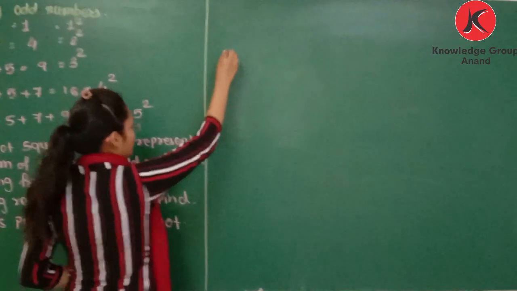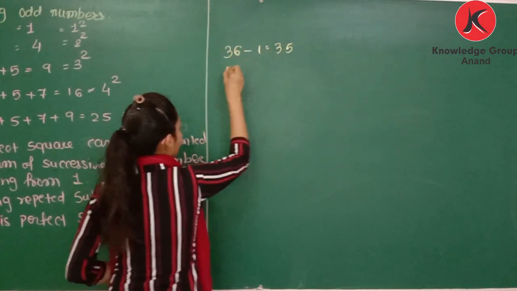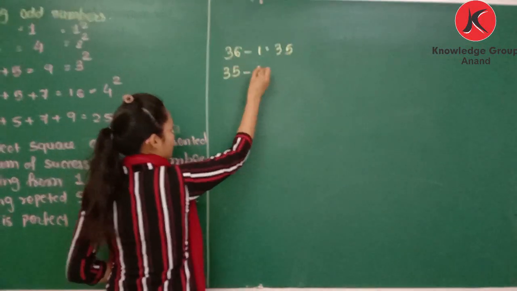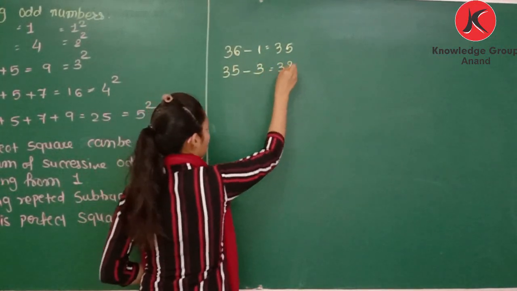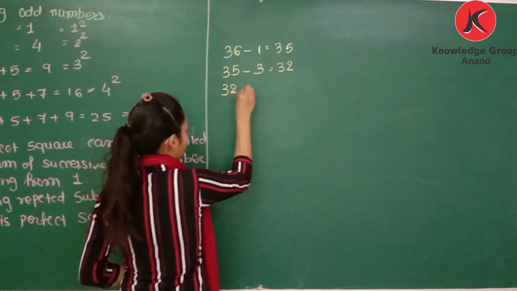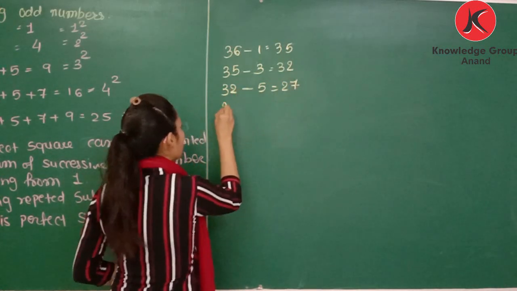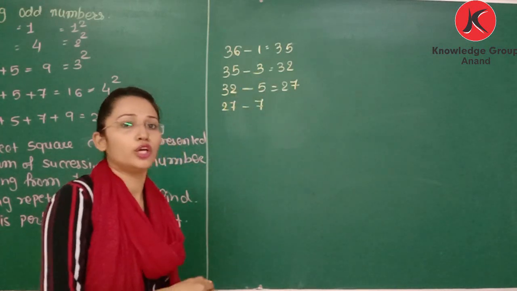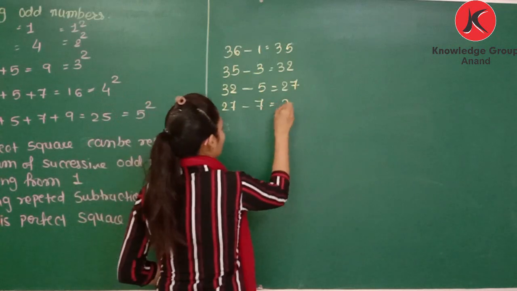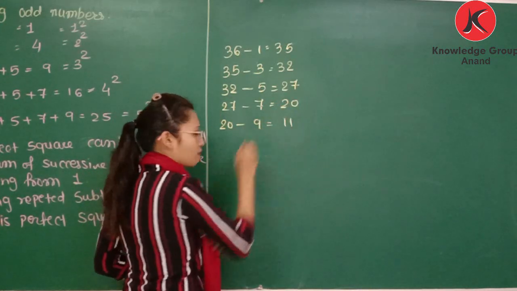First start with 36 minus 1, that is 35. 35 minus the next consecutive odd number 3 is 32. 32 minus 5 is 27. 27 minus 7 is 20. 20 minus 9 is 11.